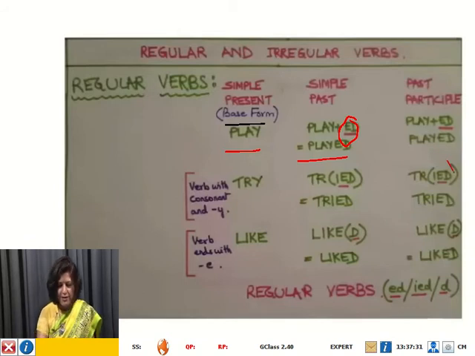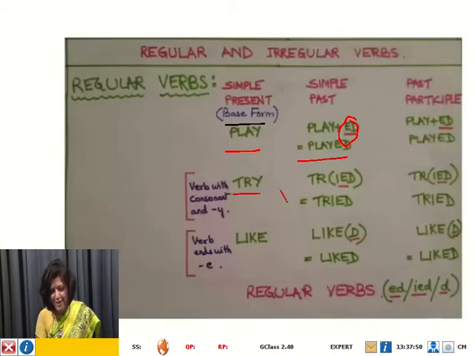Then look at the next example. It is try. Now here, for the simple past tense, if I add ed, it will become tryed. We don't like that, do we?